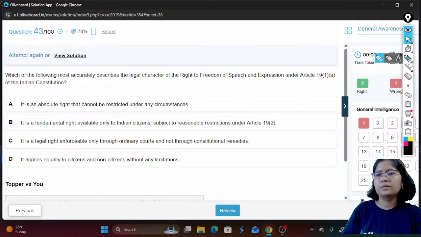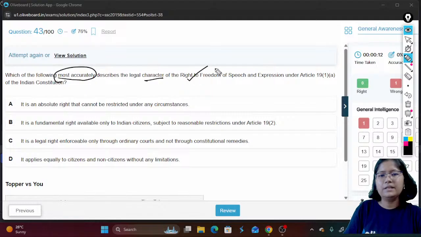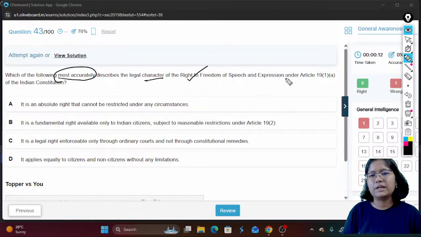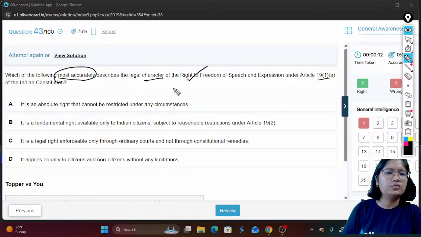Next question. Which of the following most accurately describes the legal character of the right to freedom of speech and expression under Article 19(1)(a) of the Indian Constitution? Is it an absolute right? Fundamental rights are not absolute rights. There are some terms and conditions applied, some reasonable restrictions.